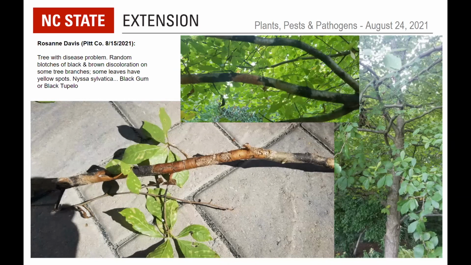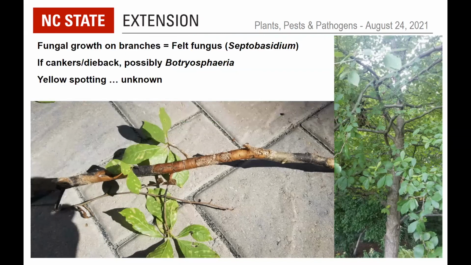Now, one thing we were suspicious about is these leaf spots. We don't know exactly what those are. That's another one that might be best with a physical sample. So, Mike, do you have anything to add to that? Yes. Another wait and see. I wouldn't suspect it is something that's going to be a serious issue. If you go to the next slide, there's the name of Septobasidium. If you do see actual cankers or branches dying back on Nyssa, this tree does get Botryosphaeria canker, but we don't see that really here in these photographs.